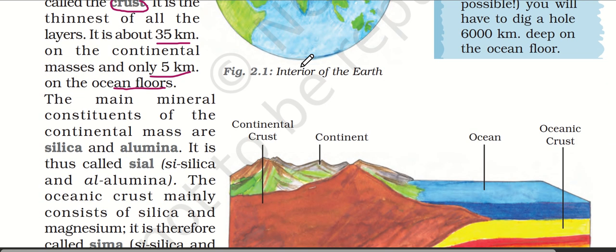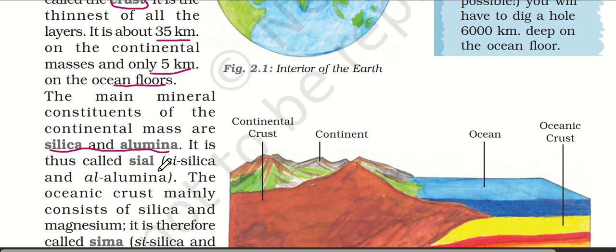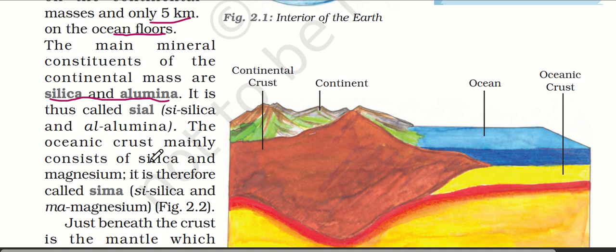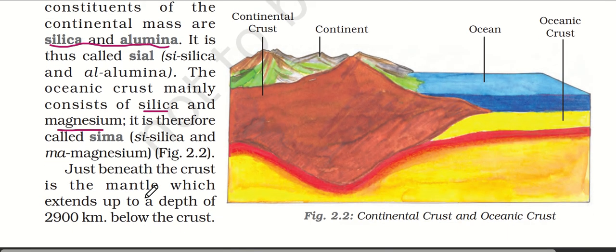Now the main mineral constituents of the continental mass are silica and alumina. Thus it is called Sial. The ocean crust mainly consists of silica and magnesium. There is no alumina, so we call it Sima. Just beneath the earth's crust is the mantle.